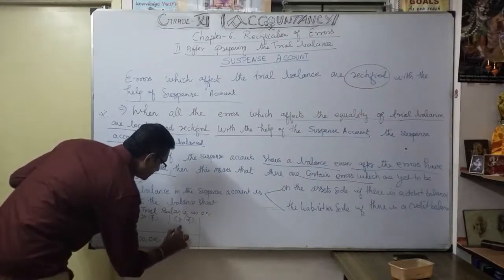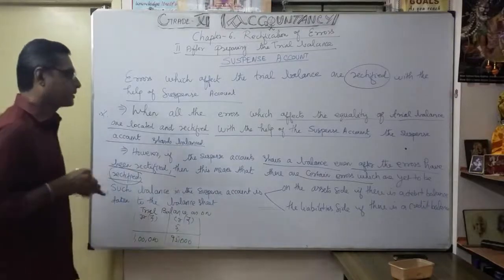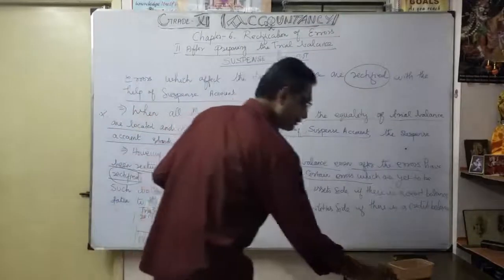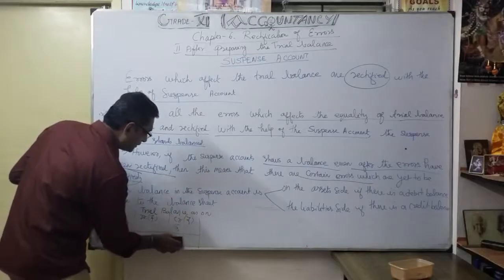Still 5,000 is the difference. So if the debit side shows a suspense account, let me change it here.